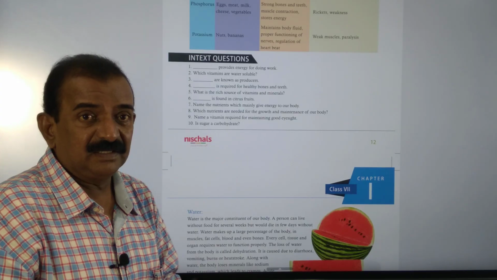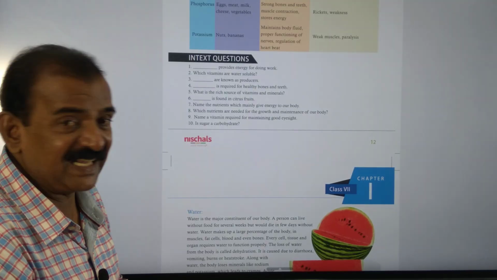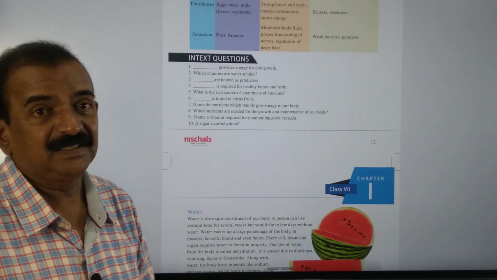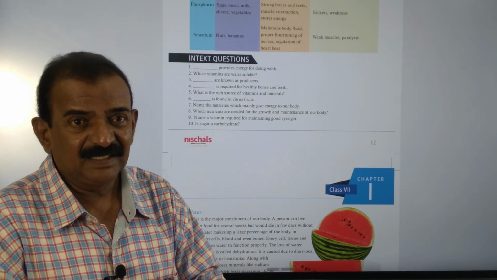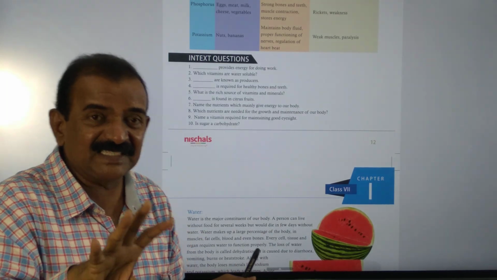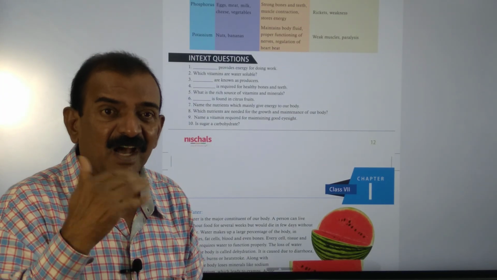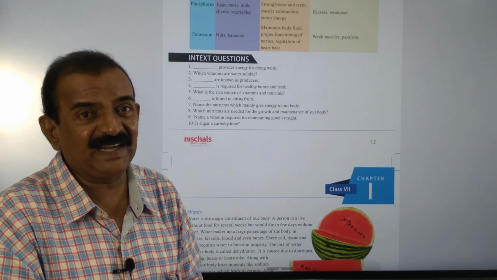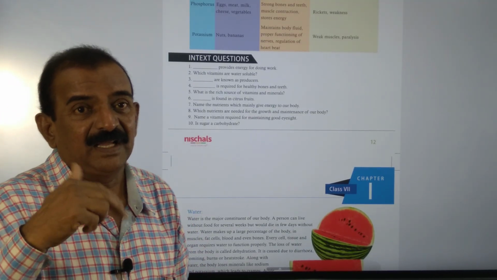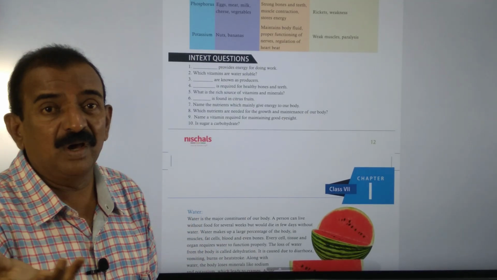So we discussed all the concepts present from page number 1 to page number 10, the first chapter, Components of Food. We discussed the flow chart, the sources of food, plant sources and animal sources, and the nutrients present in the diet: carbohydrates, proteins, fats, minerals and vitamins. We also discussed that, based on food habits, humans are divided into two groups, that is vegetarians and non-vegetarians.